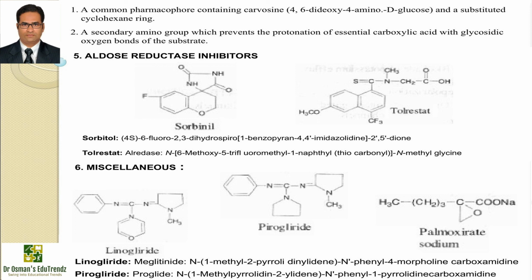Now the next drug is pirogliride, with IUPAC name N-(1-methylpyrrolidin-2-ylidene)-N'-phenylpyrrolidine-1-carboxamidine. It potentiates glucose-induced insulin secretion from isolated islets. This effect is accompanied by a facilitated glucose metabolism. Pirogliride partially prevents the known inhibitory effects of mannoheptulose on glucose-induced secretion and utilization. It might be useful not only to probe the underlying mechanism of stimulated insulin secretion but also in therapy of those diabetics who have an impaired beta cell responsiveness to glucose.